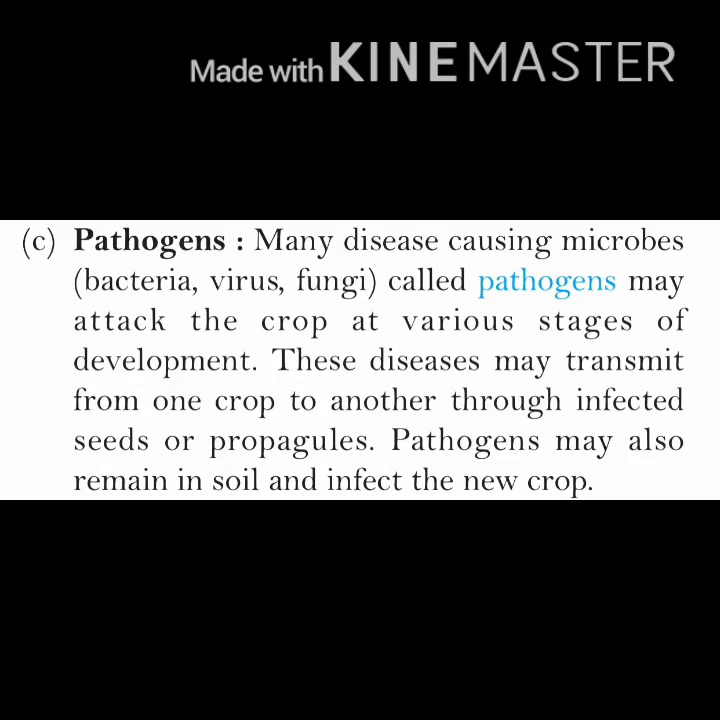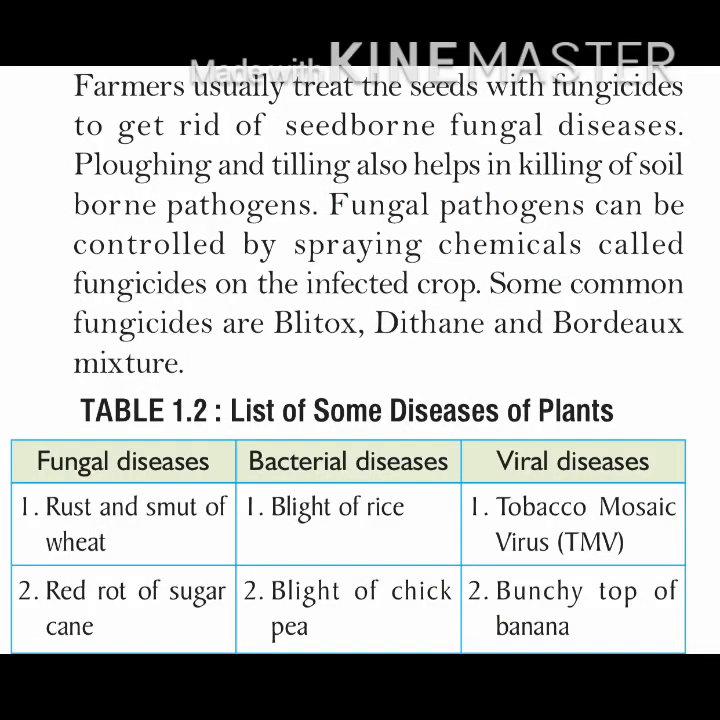So these pathogens are bacteria, virus, fungi. They infect the crop. They move from one plant to another, or they move by seeds, or sometimes they move in the soil and infect the crop. Farmers usually treat the seeds with fungicides to get rid of seed-borne fungal diseases. Seed-borne fungal diseases are diseases that spread through seeds, means from seed to seed. So farmers treat the seeds with fungicides.